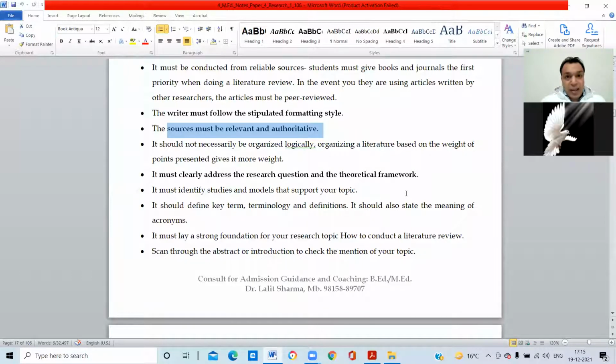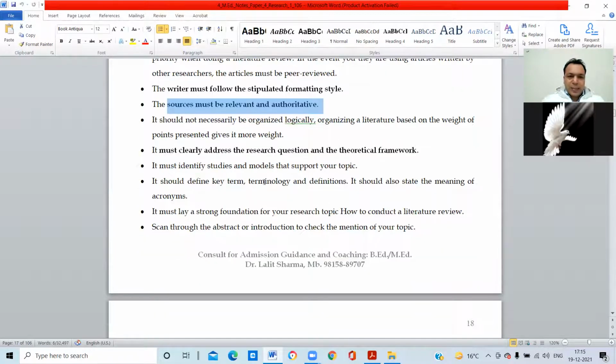Only that you have to mention in your research work. It must clearly address the research questions and the theoretical framework. What was my research topic? In the starting lecture I said my research topic is regarding the teachings of Jesus. So it must clearly address the research questions, meaning in actual words what Jesus wants to say.